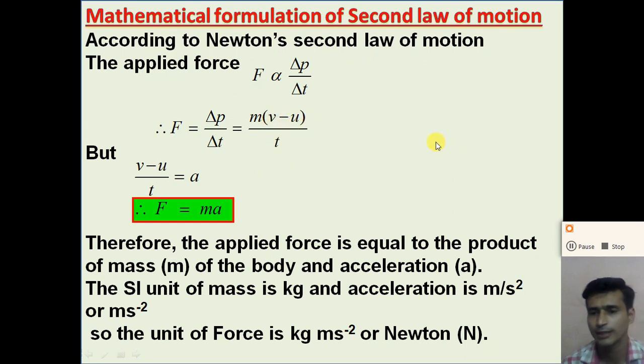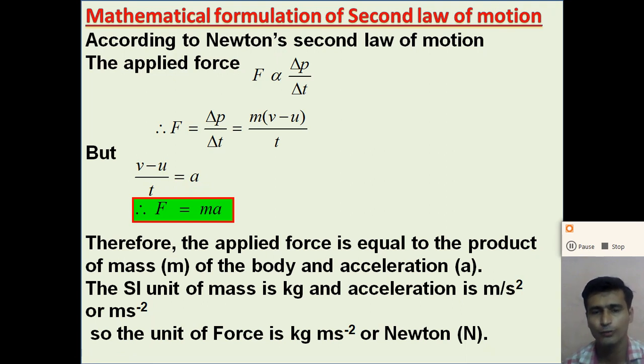But the change in velocity divided by time is called the acceleration of the object. So we know that (v minus u) divided by t is equal to a, which is the acceleration of the object.